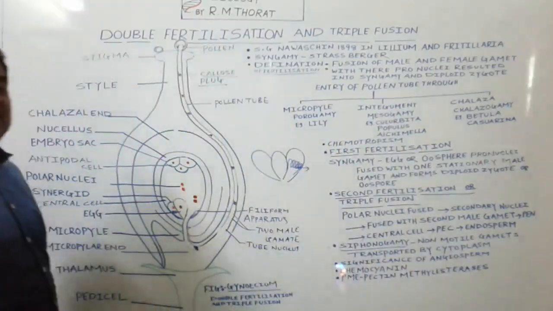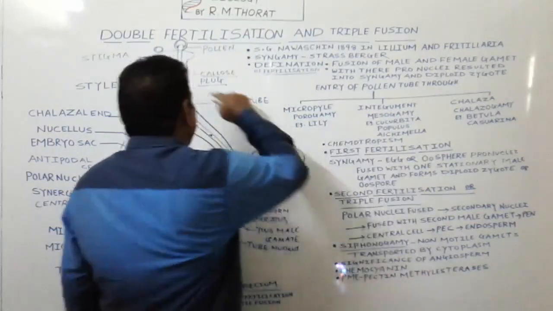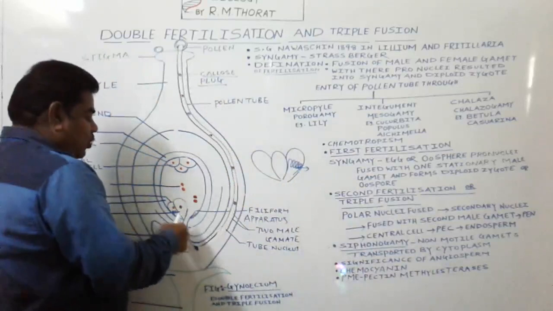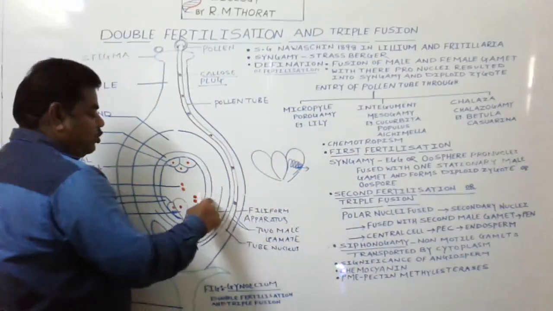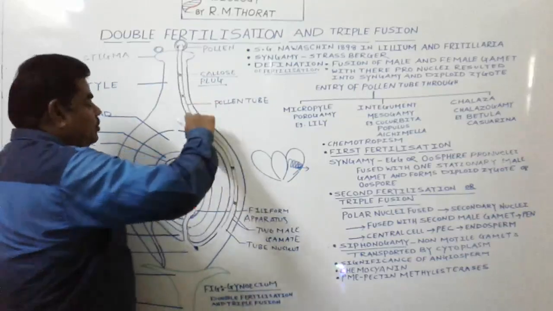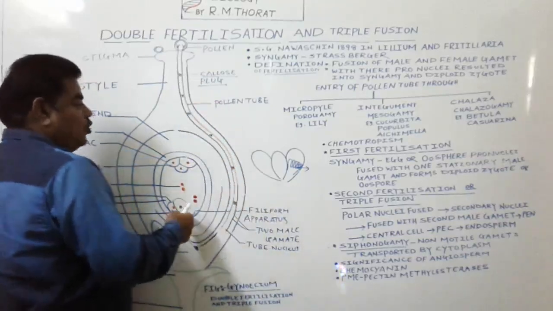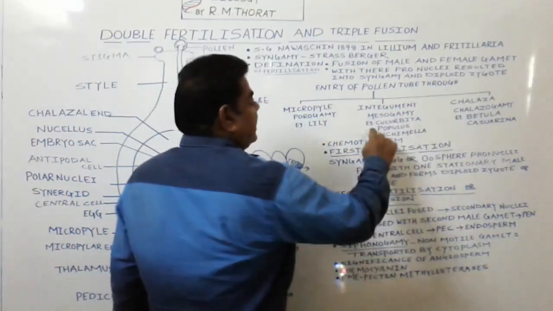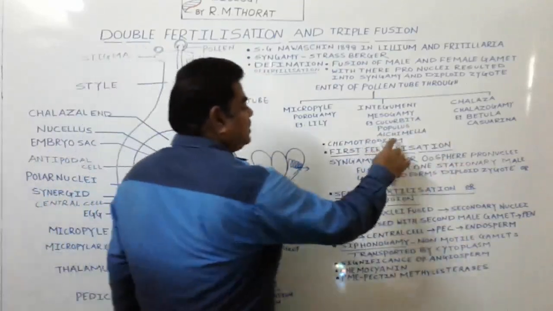We call it mesogamy. The pollen tube does not enter through the micropyle, rather it enters directly through the integument. When the pollen tube directly enters through the integument rather than the micropyle, we call it mesogamy. It is carried out in the case of Cucurbita, Populus, and Alchemilla.